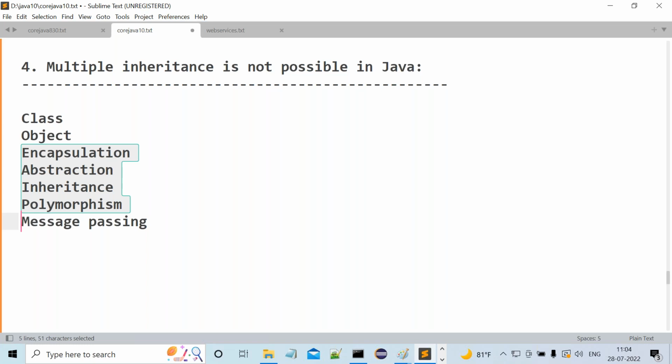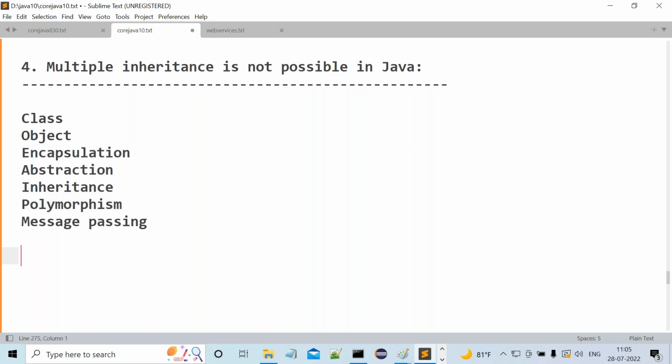What are the various object-oriented features available? 7 features: class, object, encapsulation, abstraction, inheritance, polymorphism, and message passing. Out of these, 4 are the most powerful: encapsulation, abstraction, inheritance, polymorphism.